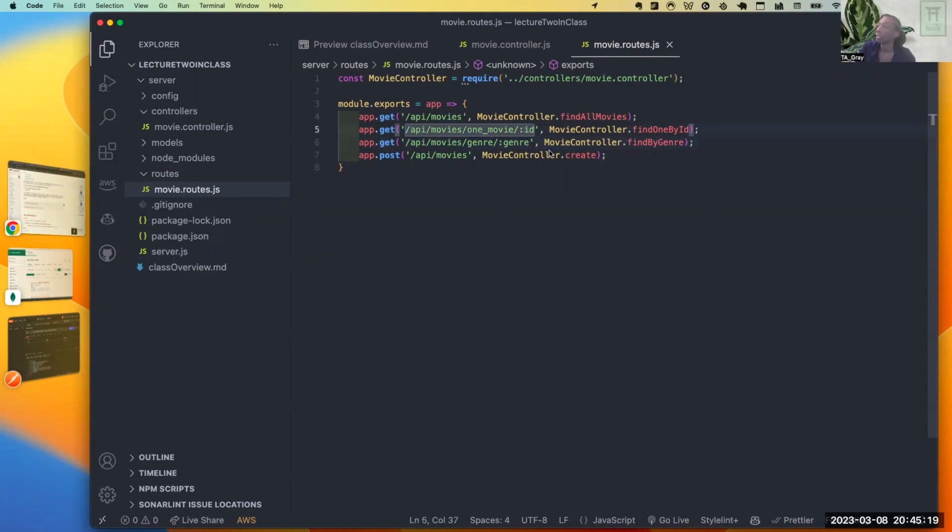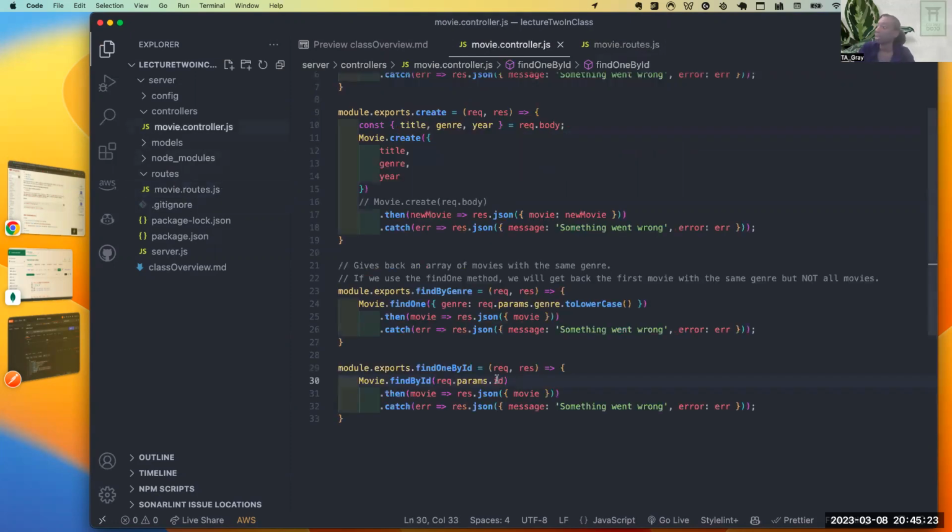Whatever you put in as a param there, you have to make sure that matters in your controllers. The underscore ID is what MongoDB gives you, but the second ID is what you named it in your routes. So if you're ever wondering why am I getting null, that could also be a reason. Obviously, this wasn't the reason here, but I worked with this before and this actually was the reason.